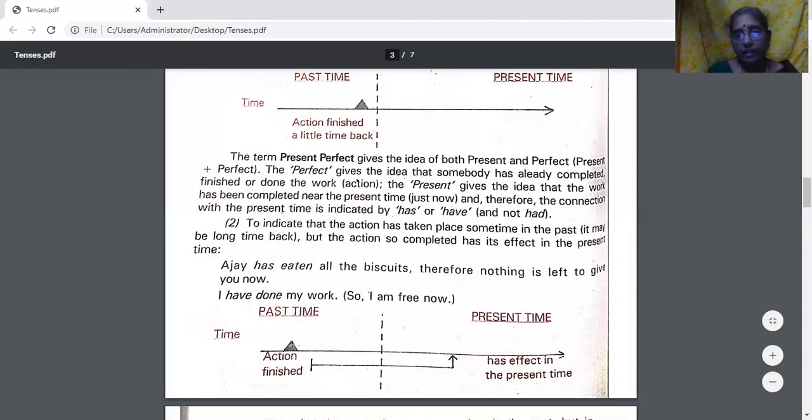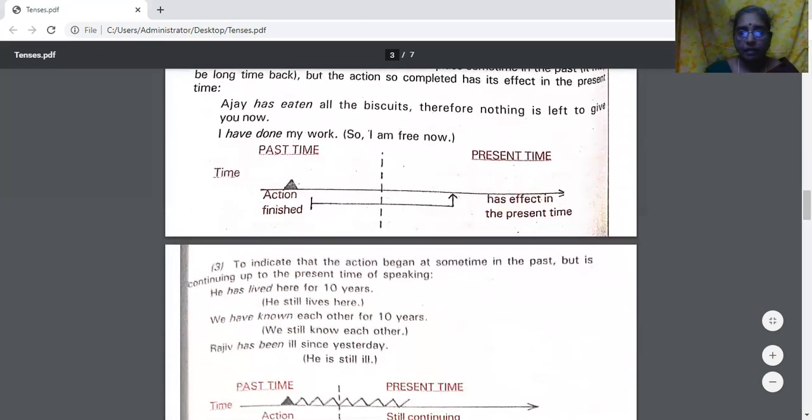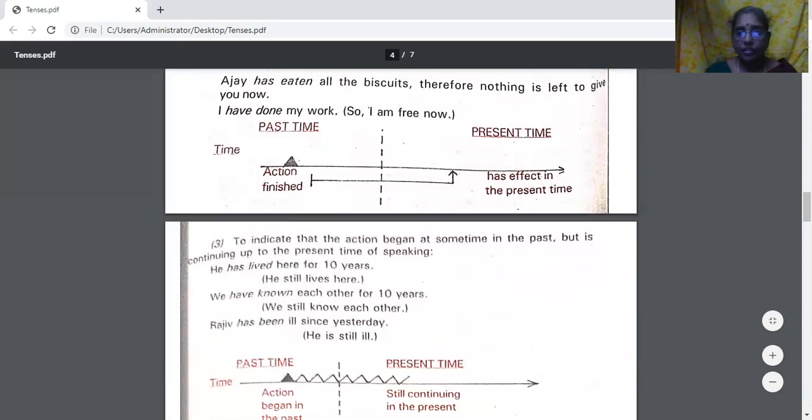What is the effect? There is nothing to give it to you to eat. I have done my work. So what is the result? I'm free now. Isn't it? So you see this diagram, the action finished in the past, it has the effect in the present.